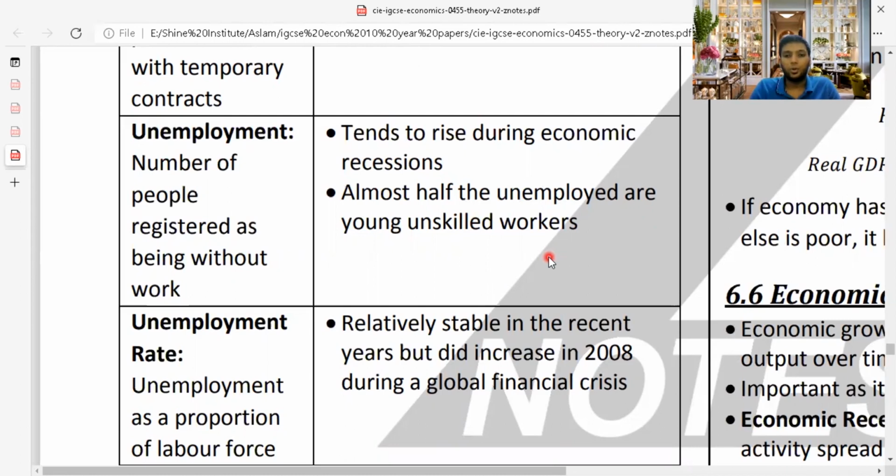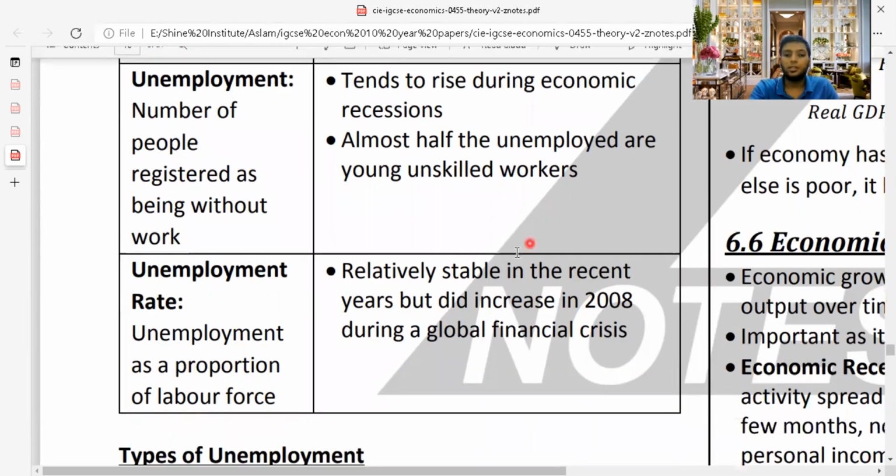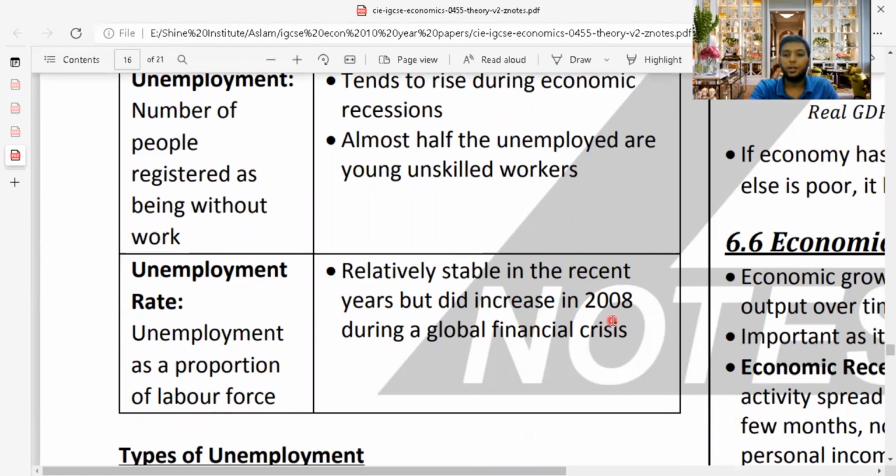Like you need to have Microsoft Excel knowledge. You need to have some sort of computer knowledge on what you're doing. Your accuracy and typing speed should be high. Then only will you get a good job in the market. Unemployment rate: unemployment as a proportion of the labor force. So how many people are not actually working when it comes to the unemployment rate. Relatively stable in recent years, but it did increase in 2008 during the global financial crisis.